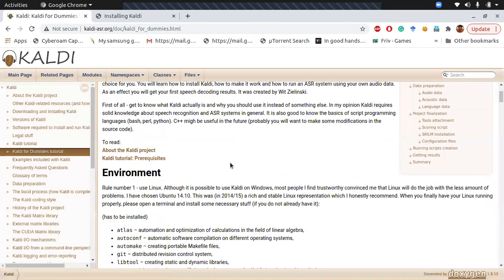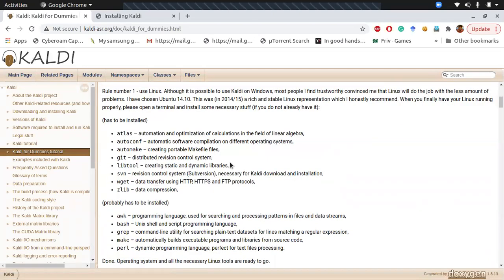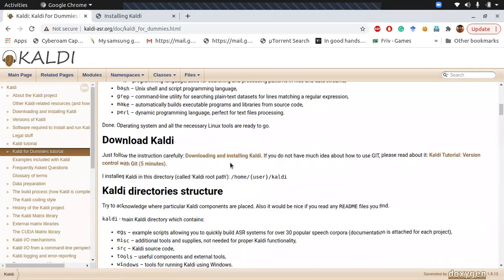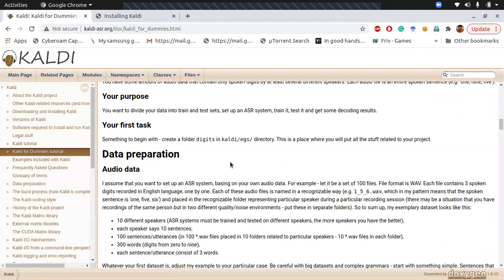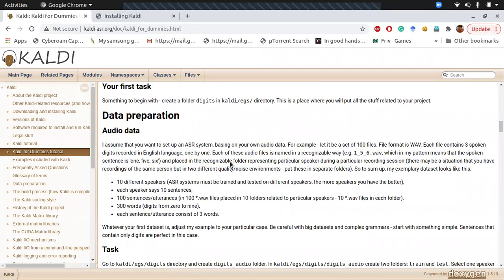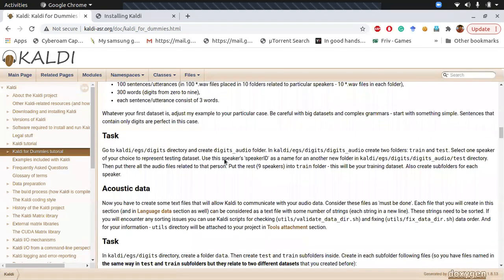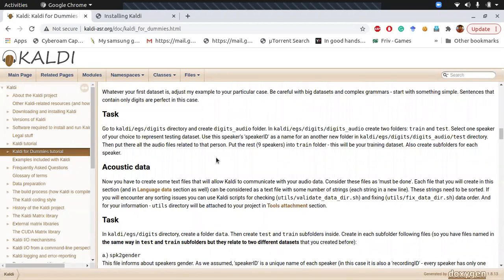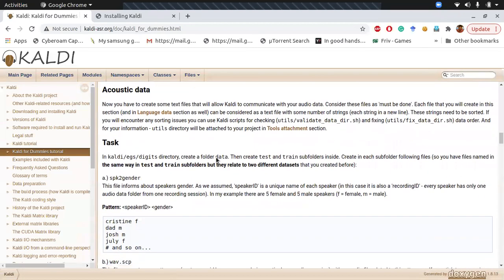Once we have installed this, it is not like we directly give an audio and it will give us the transcription. We need to train it first. For training, Kaldi is lexicon dependent. I think Rajesh sir and Vipul sir have both told you what a lexicon is: the smallest word units, or the smallest pronunciations of a word, right? So we need to prepare those as well. There are two kinds of data we need to prepare: acoustic data and language data. We'll see what data we need to create for Kaldi.